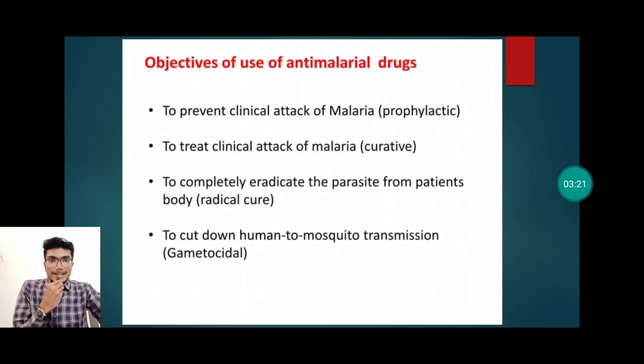Then the objectives of use of antimalarial drugs. Antimalarial drugs are used for prevention of clinical attack of malaria, that is prophylactic treatment, to treat the clinical attacks of malaria, that is curative treatment, to completely eradicate the parasite from the patient's body, that is radical cure, and to cut down the human to mosquito transmission, that is gametocidal treatment.